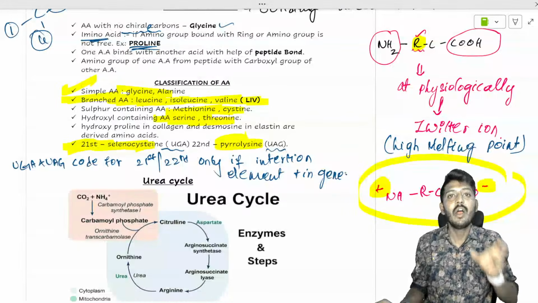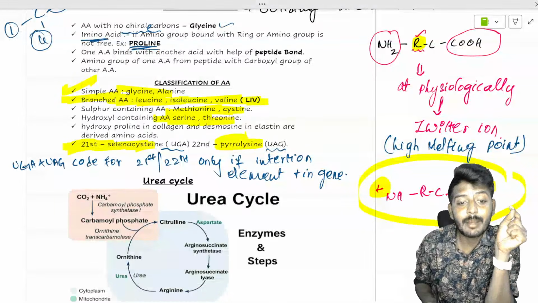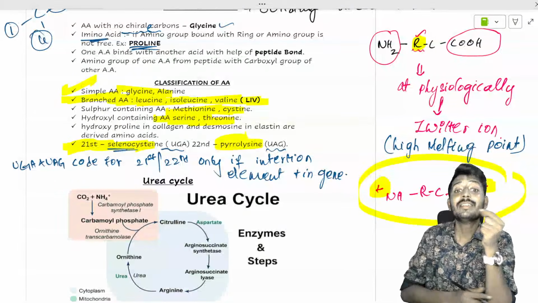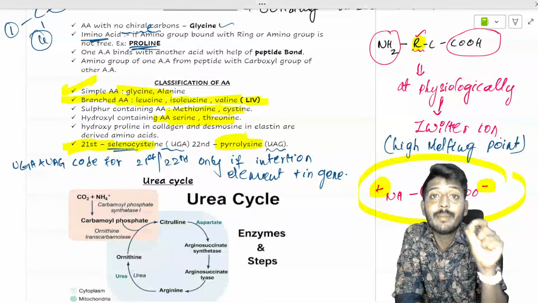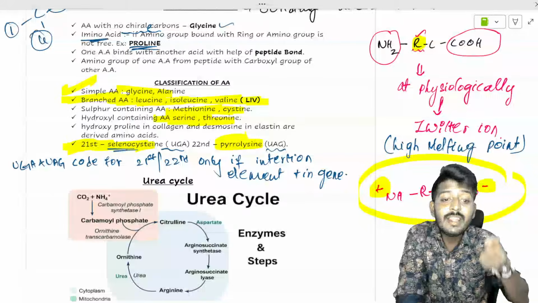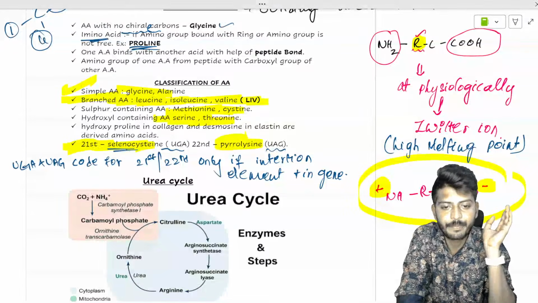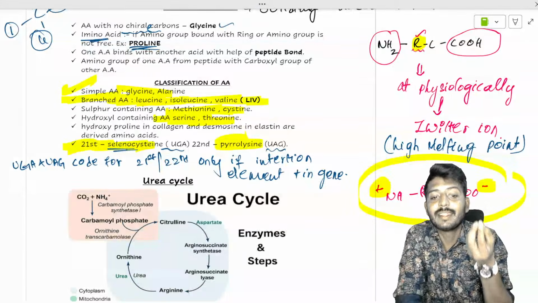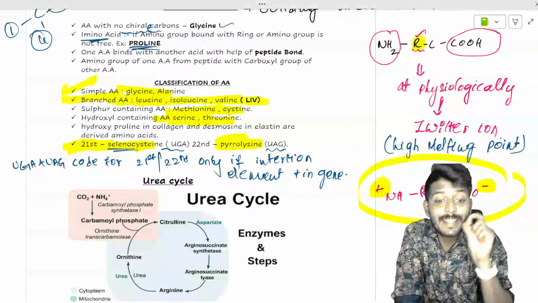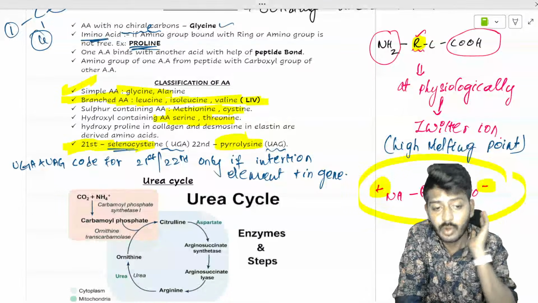If the gene contains the insertion element for the 21st amino acid only, मतलब सेलेनोसिस्टीन का इंसर्शन एलिमेंट वो जीन के अंदर प्रेजेंट होता है, if it is present only then UGA will code for selenocysteine, else it is a stop codon. The same thing, if the insertion element for pyrrolysine is present in the gene, then only UAG will code for pyrrolysine, else it is a stop codon.